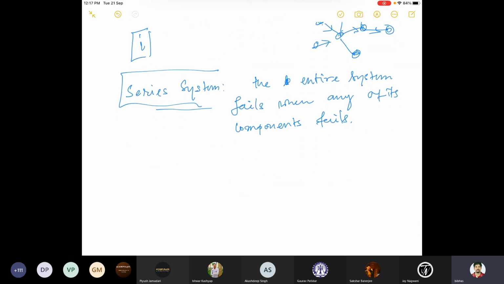So the configuration is in terms of a series, and otherwise we call it a parallel system. A parallel system is where the components are arranged in such a way that the entire system fails only if all of its components fail.